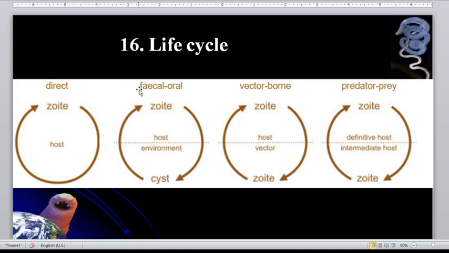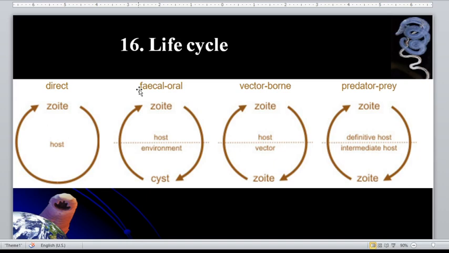What is the genus of the mosquito that can transmit the Plasmodium parasite? The Anopheles species. But how about for dengue virus? What genus of mosquito? The Aedes mosquito.